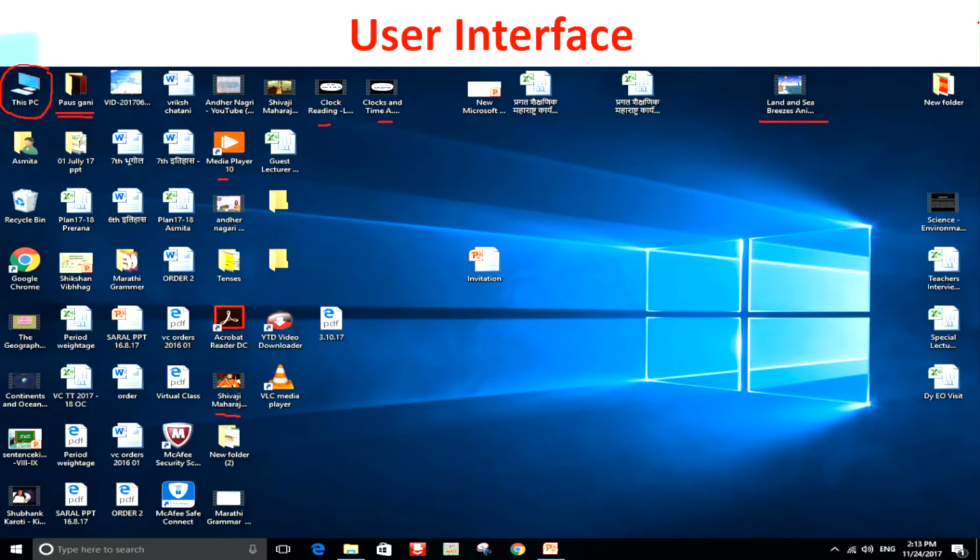If I want to open my PC and see what all things are there, which folders and which storage facilities are there, then I will click on This PC. And if I want to get some information about science and environment, here it is. I can click on science and environment. So this is called the user interface on a computer.